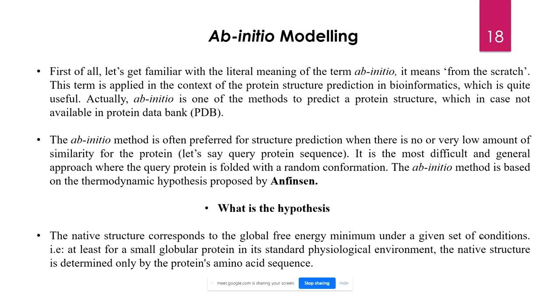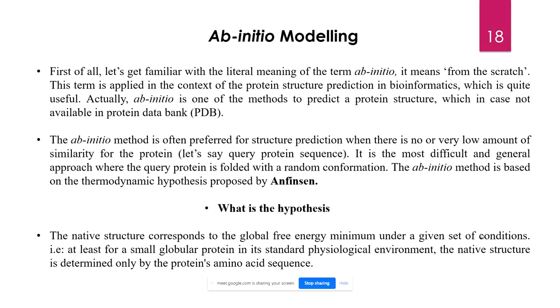No, right? They fold all on their own, only on the basis of the sequence. A protein that folds in our body only has the sequence, and based on the sequence it folds.